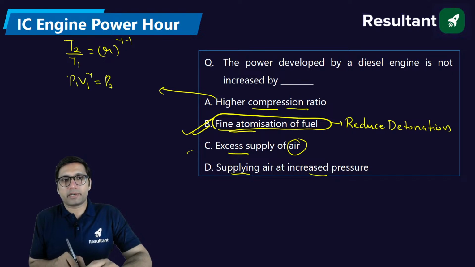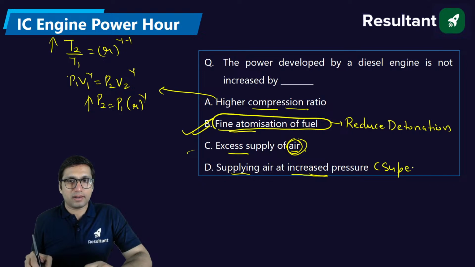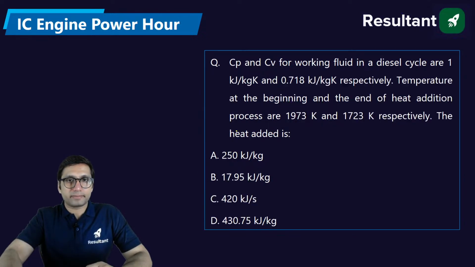And more pressure. Then pressure will also be more. Okay, so if the compression ratio is more, pressure will be more, temperature will be more, and you can get more power. More supply of air, more lean mixture, more power. Increase pressure, supercharging. Supercharging is basically done to increase power of the diesel engine. But all these factors will increase power, not this factor.